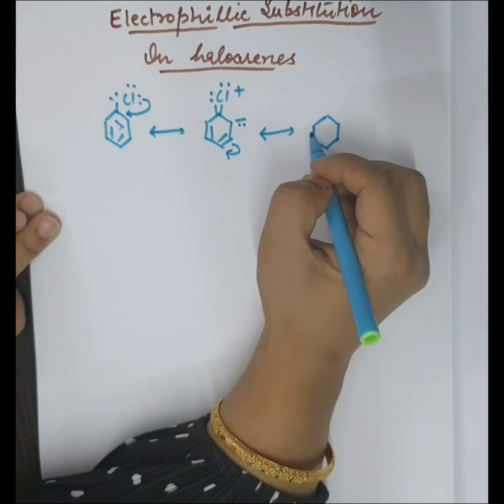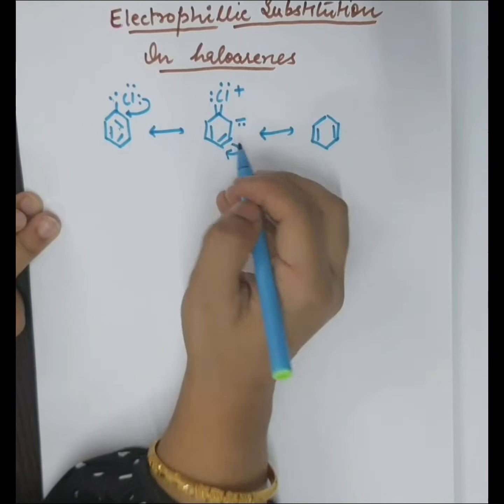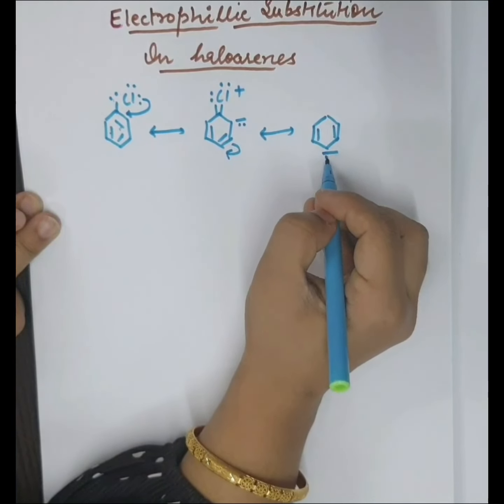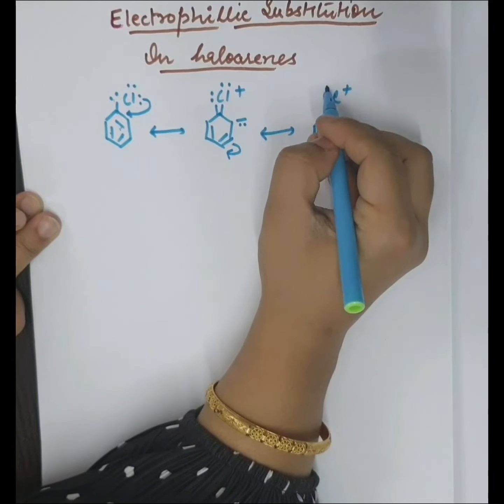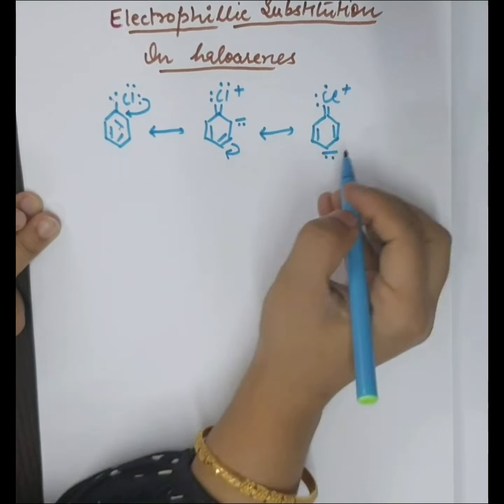The next structure should be like this. A double bond will develop here, and a negative charge here. This structure is the same.